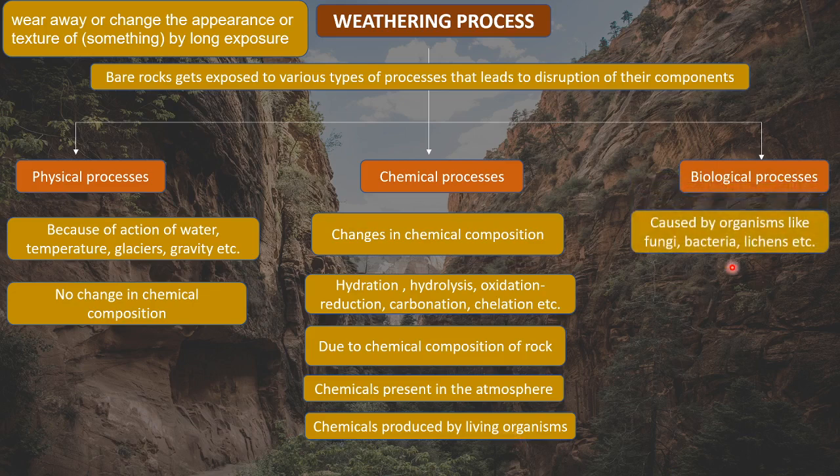So then what is biological weathering? As the name suggests, it is caused by organisms like fungi, bacteria, lichens, algae, etc. Right? Now again, we'll be taking all of these three kinds of weathering one after the other. So first we will understand what physical weathering is, or what the physical processes are.